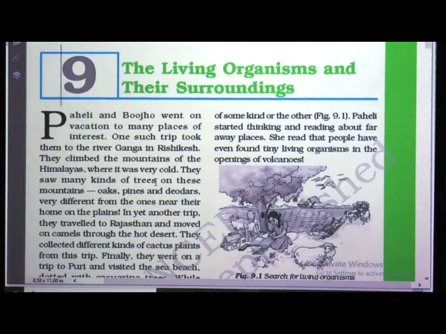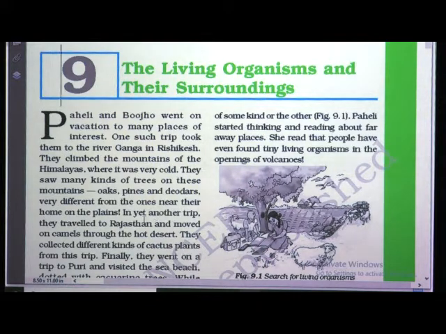They saw many kinds of trees on these mountains, oaks, pines and deodars, very different from the ones near their home on the plains. So there are different kinds of trees in the areas where there are mountains and where there are plains. Boojho and Paheli were living in the plains, so there were only the kinds of trees which are easily available, which we can see everywhere. But near the mountains they saw different kinds of trees like oaks, pines and deodars.